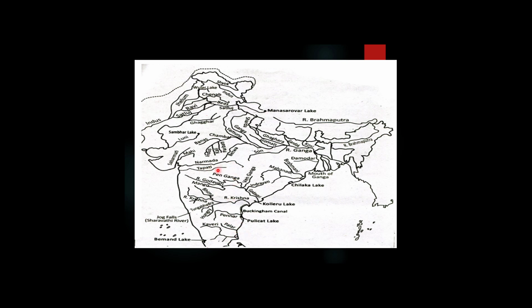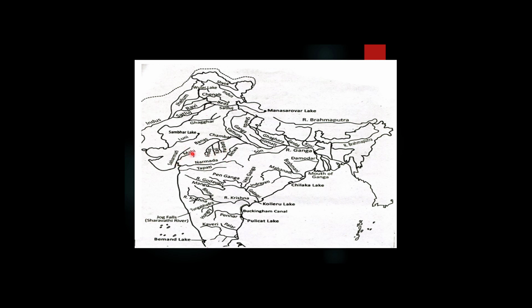Narmada and Tapi, both these rivers are flowing through a rift valley or through a structural fault. That's why these two rivers are flowing against the slope, and the slope of Narmada and Tapi rivers is not similar to the slope we can find over the surface of earth.